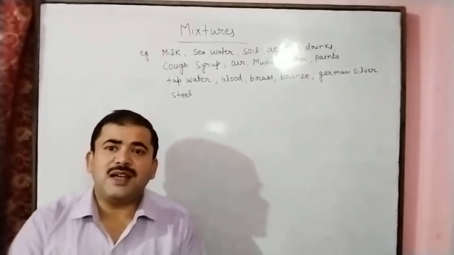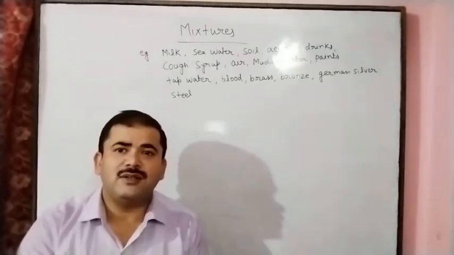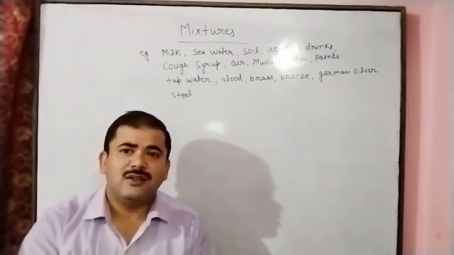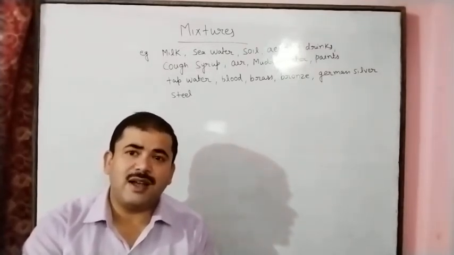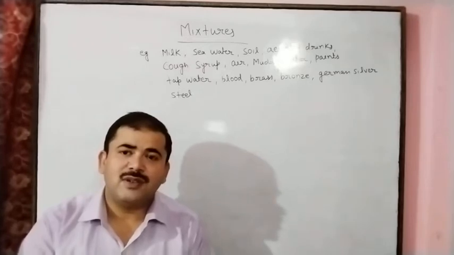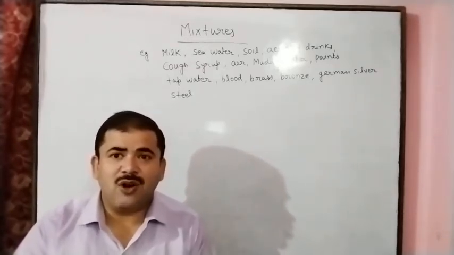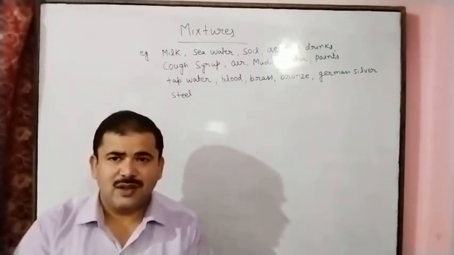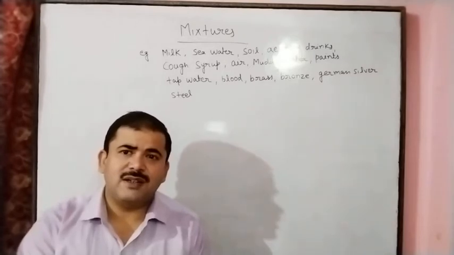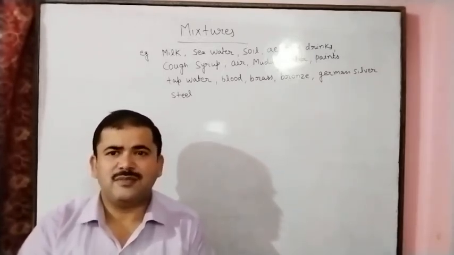And solid mixture means if we mix sand and sodium chloride, means salt, and if we mix sand and chalk powder, and we can take brass, bronze. So these are the solid mixtures, because these are present in the solid form, means they appear as a solid.